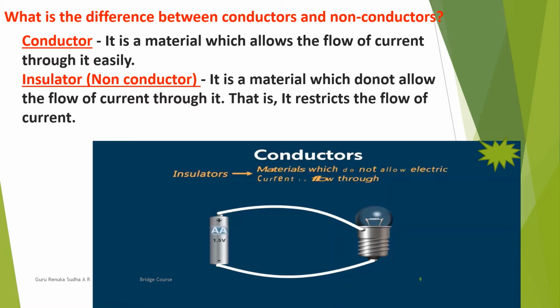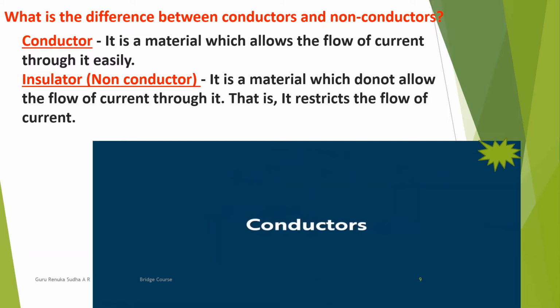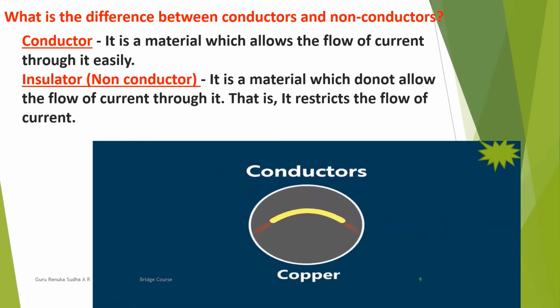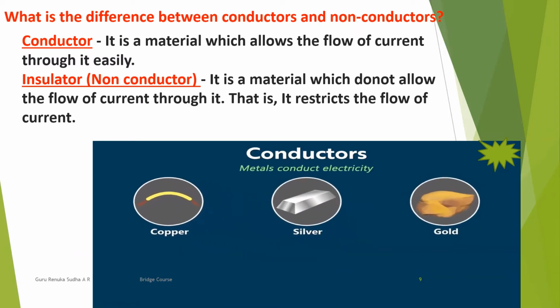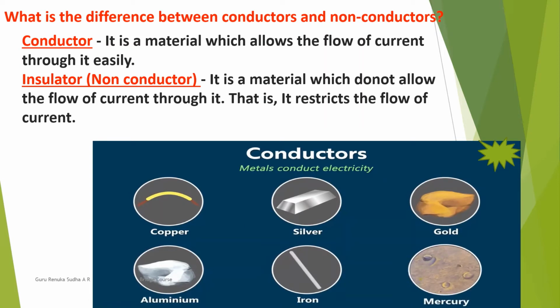These are the materials which do not allow the electric current to flow through them. Let's study a bit about conductors first. Besides copper, what are the other materials that conduct electricity? Almost all metals conduct electricity. Silver, gold, aluminium, iron and mercury are a few other examples of metals that conduct electric current.